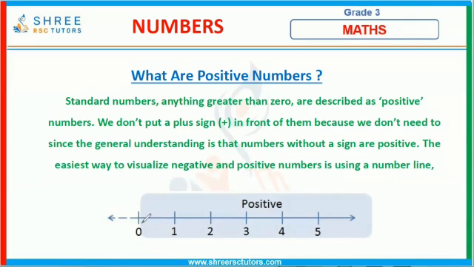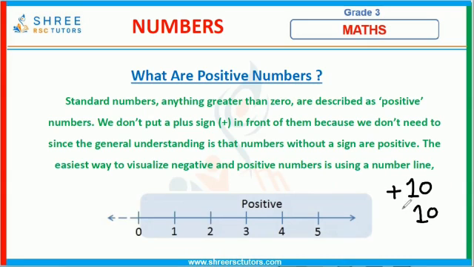All the numbers on the right hand side of the number line are called positive numbers. If we write 10, it's understood to be positive 10. So instead of writing positive 10, we can write only 10.